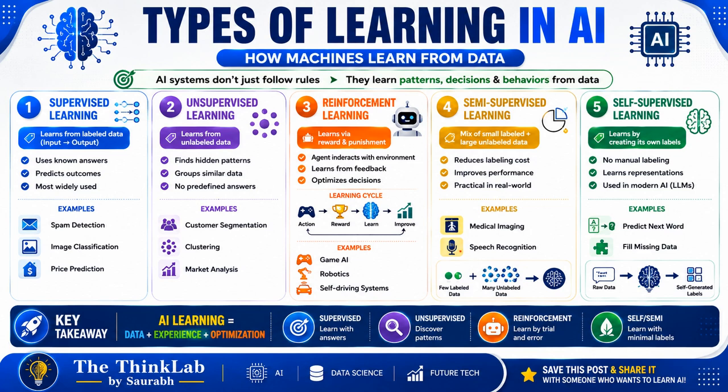AI is not just about the model; it's about how the system learns, adapts, and improves over time. Understanding these types of learning is the foundation of mastering machine learning and AI.